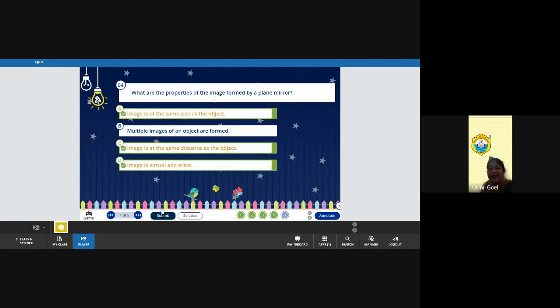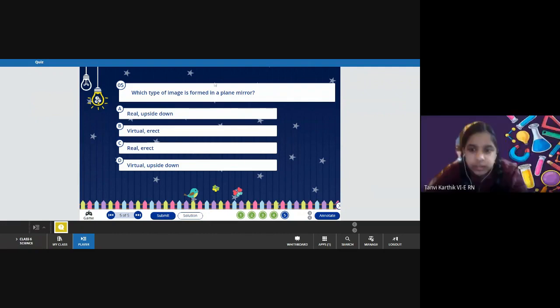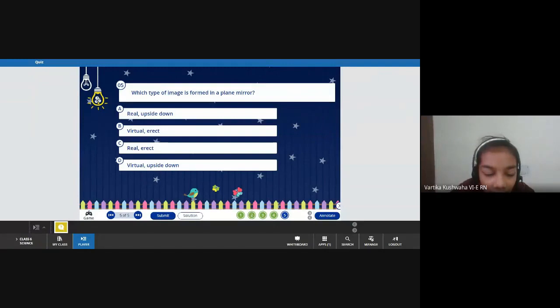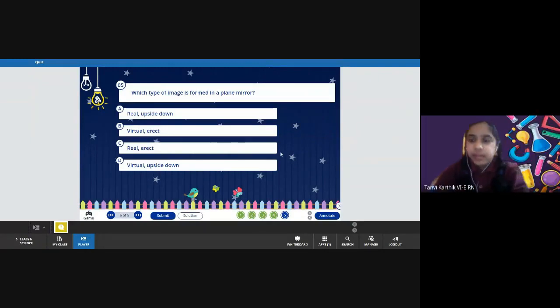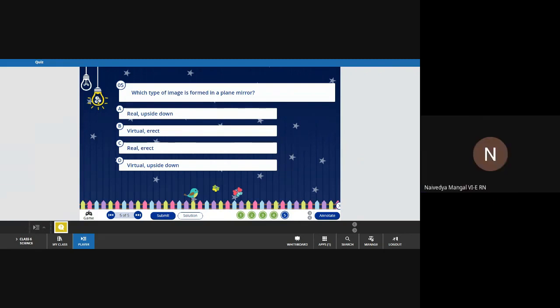Let's check. And the last question. Which type of image is formed in a plane mirror? Ma'am, real and erect. See, if it is erect, then it is virtual. The erect images are always virtual, cannot be obtained on a screen. Just keep it in mind and revise this. If the image is erect, it cannot be obtained on a screen and it is virtual. So answer B is correct.